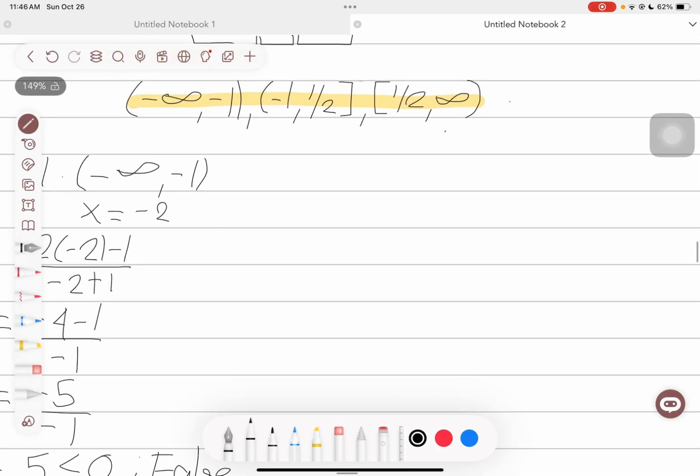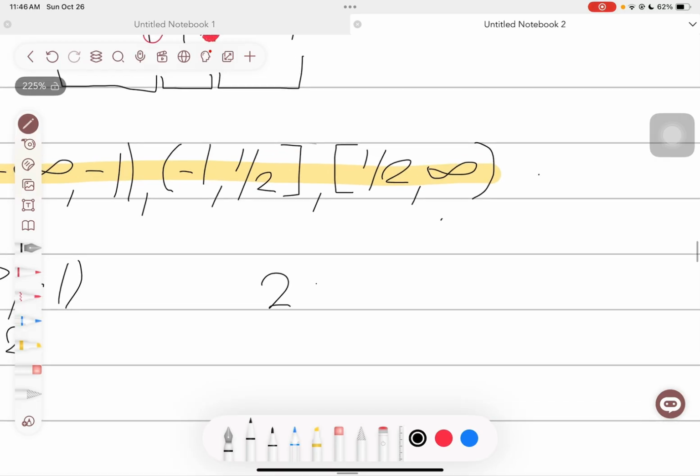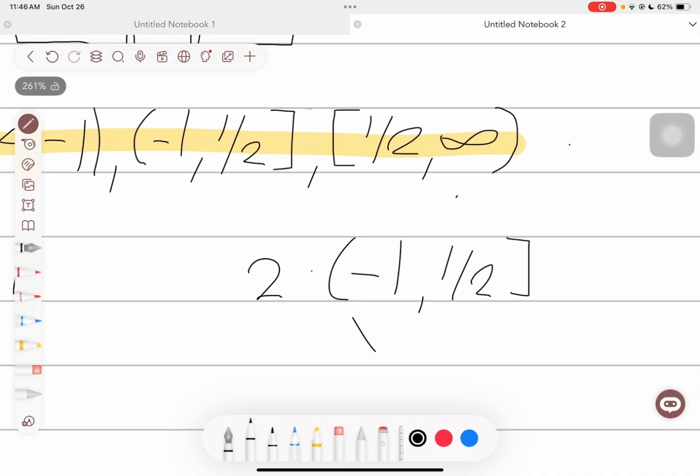So now let's proceed to the second interval, which is -1 and 1/2. For the second interval, I'll use x equals 0.